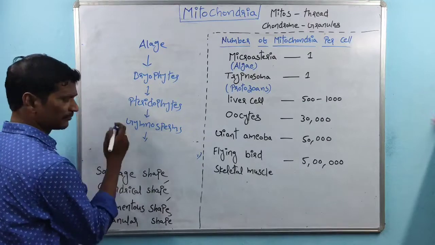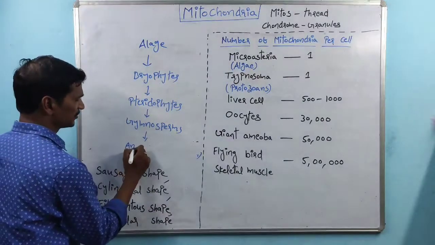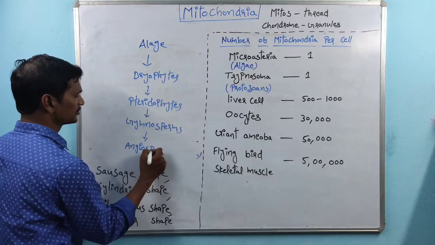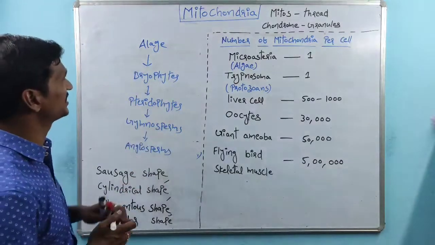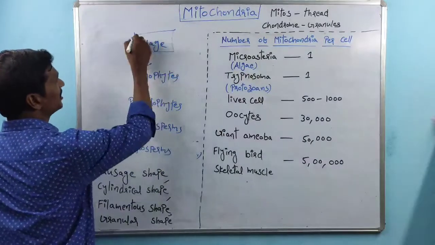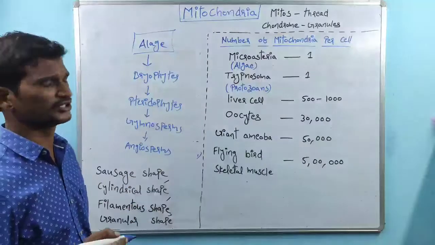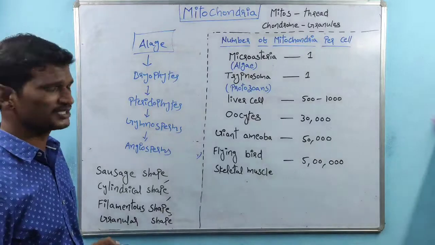Right now the most advanced plants are angiosperms. So whatever the very first plants are, these are called algae during the plant evolution process.